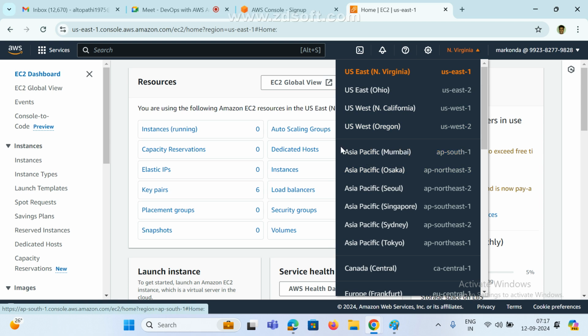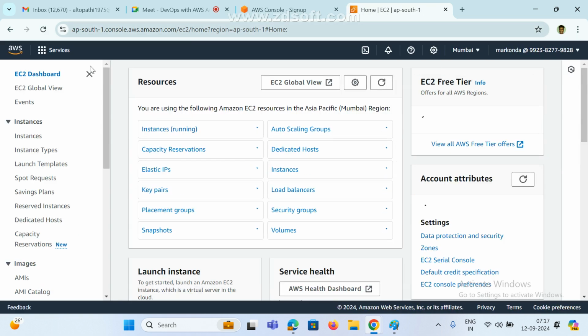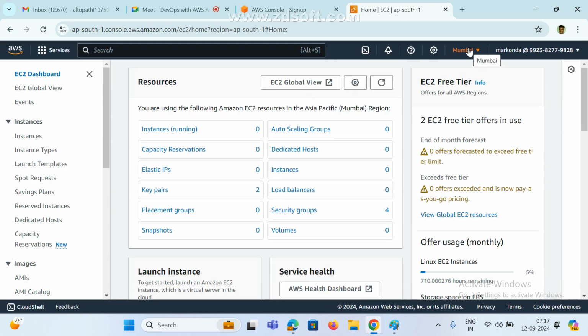So this is the Mumbai region, ap-south-1. Click on this. Now see here, it has changed. Now I'm in the Mumbai region, and I don't have anything: zero instances, zero elastic IPs, almost everything is zero. These are security groups, load balancers, instances and so on.